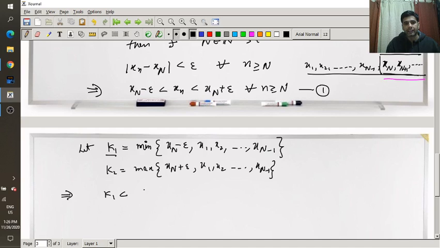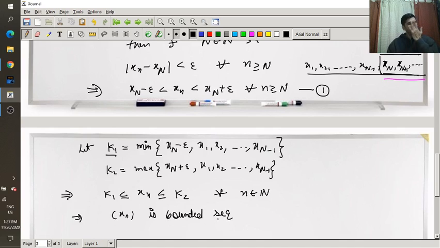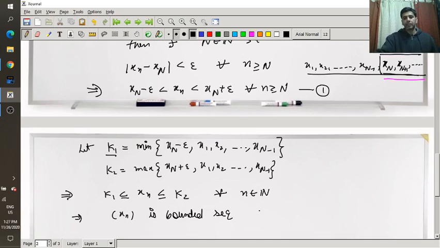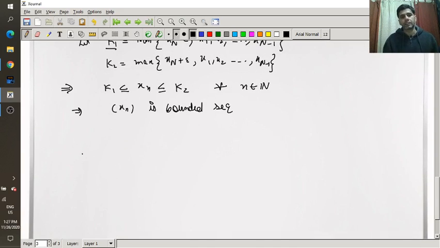k1 less than equal to xn less than equal to k2 for all n belongs to natural number, right? This implies xn is a bounded sequence. ये bounded sequence की definition होगी. तो कोई भी जो कोशी सीक्वेंस होगा वो हमारा बाउंडेड सीक्वेंस होगा, राइट? So this is a very important result, but converse is not true. Now we will prove the statement that converse is not true by taking a counter example. So converse of the statement is not true.